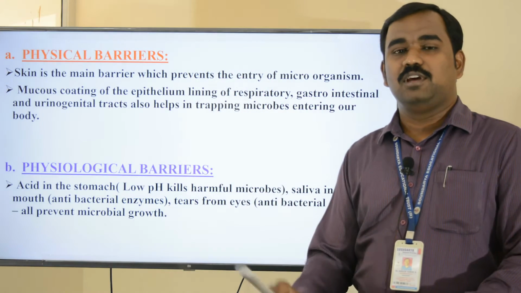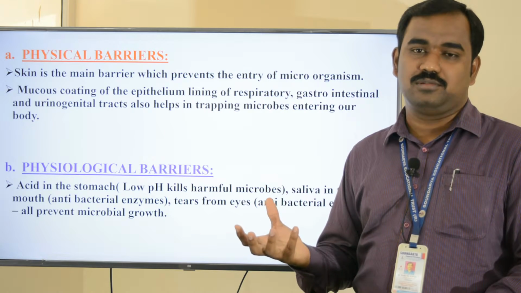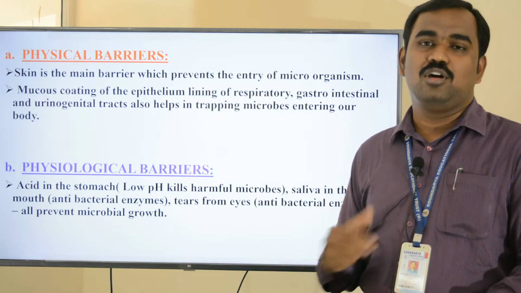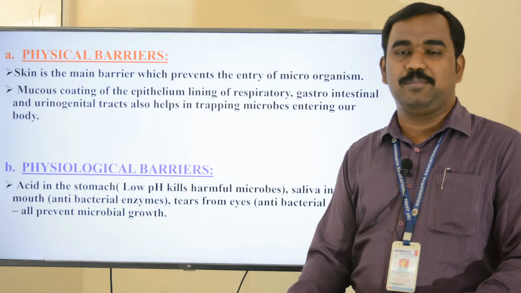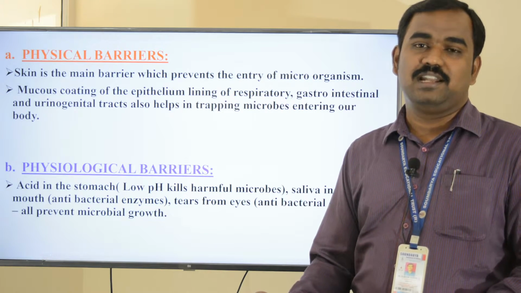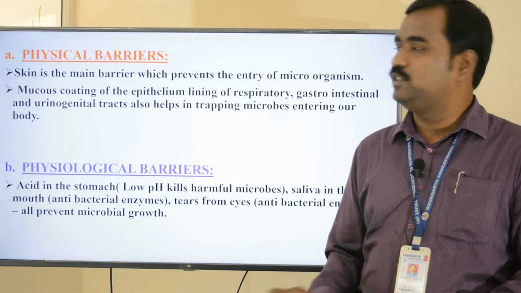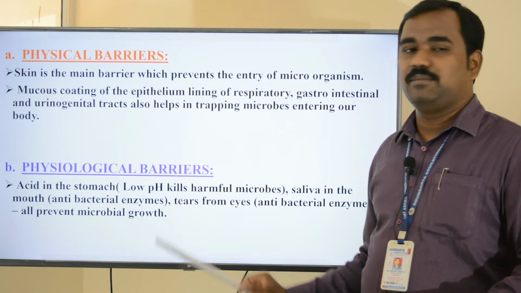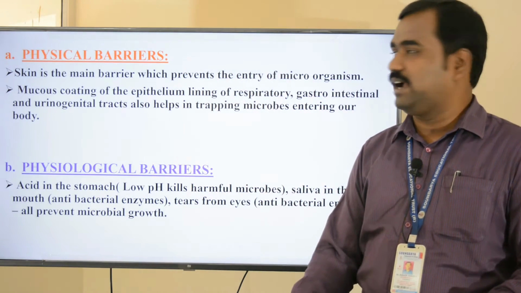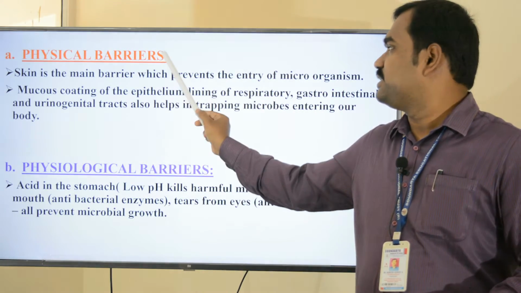Physical barrier. We know that the skin is the main barrier which prevents the entry of microbes into our body. It acts like a barrier where the microbes cannot enter easily. And the mucous coating of epithelium, that is the lining of the gastrointestinal tract, urinogenital tract and respiratory tract, helps in trapping the microbes entering into our body. That is about physical barriers.